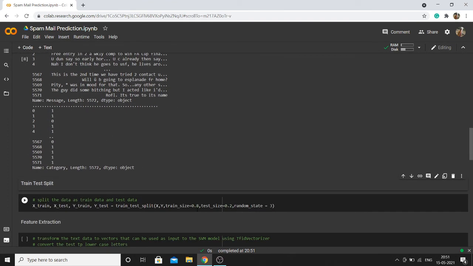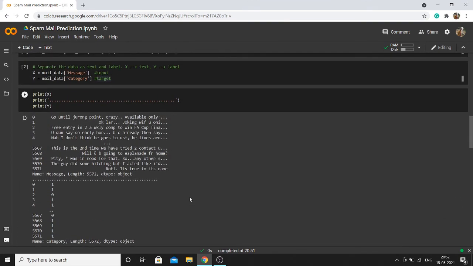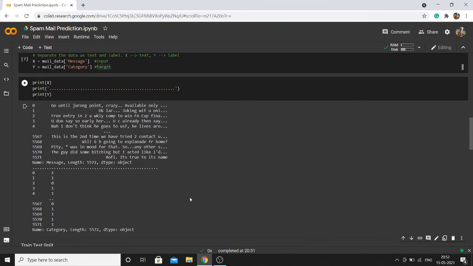Here I am printing both the input and output. This is my input, we have only the message here, and this is the output. For the first one, there are no spam words, so the output is 1, since we know 1 is for ham and 0 is for spam.